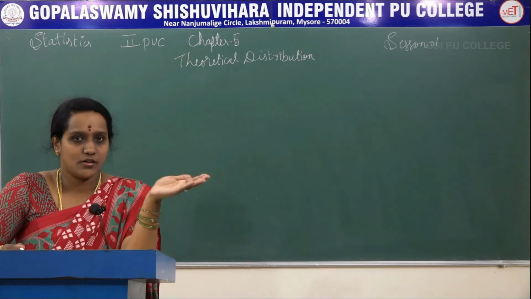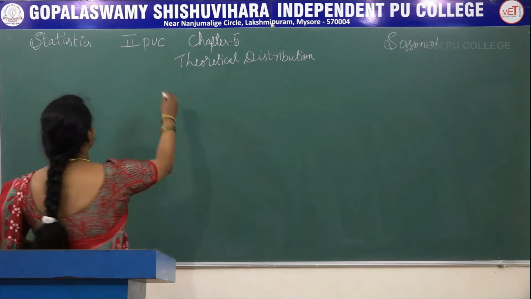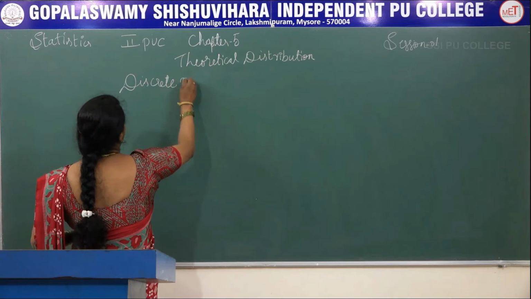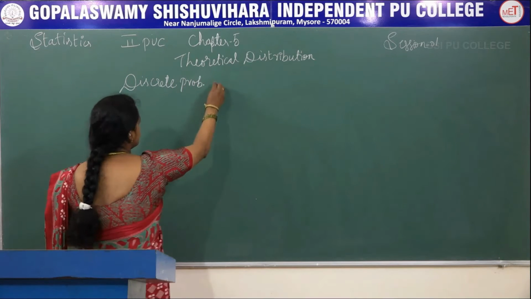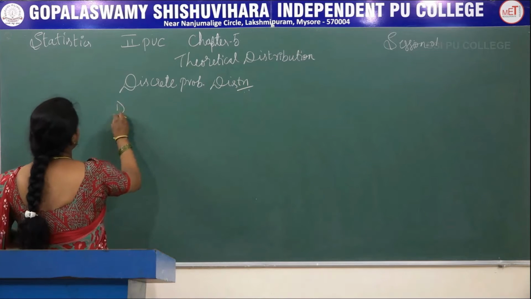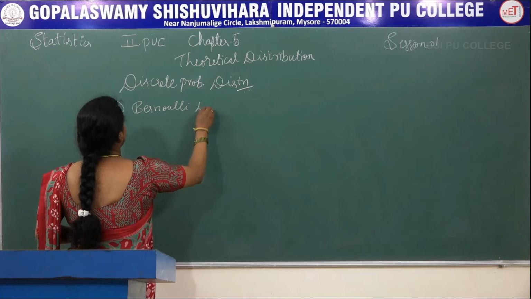We will make a list of discrete and continuous probability distributions. First is discrete probability distributions. First one is Bernoulli distribution.